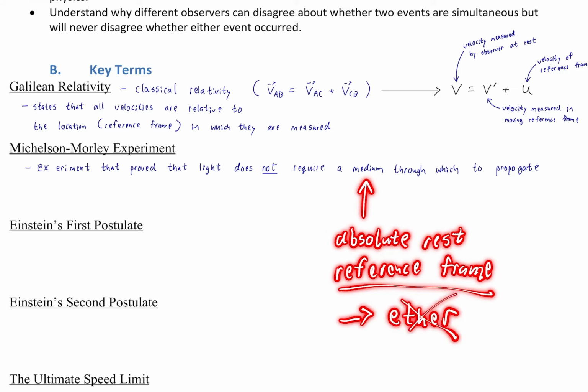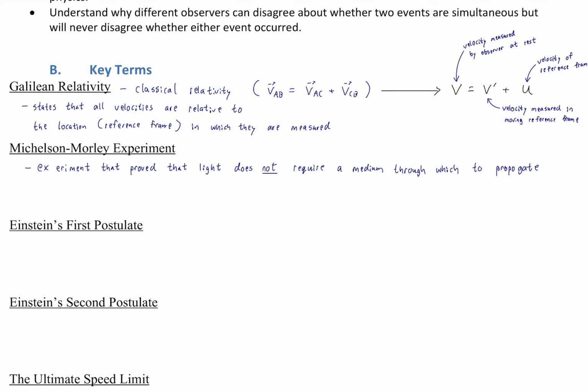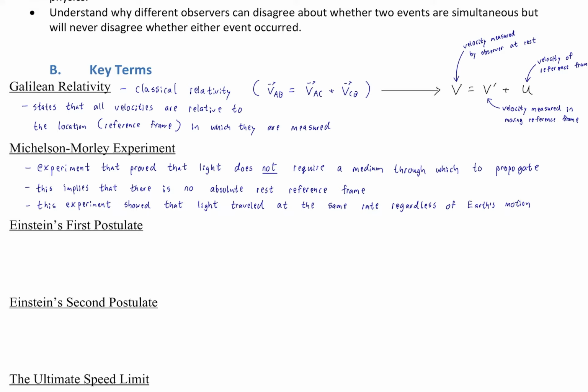It turns out that it does not exist because it was shown that light did not travel at different rates depending on Earth's motion.